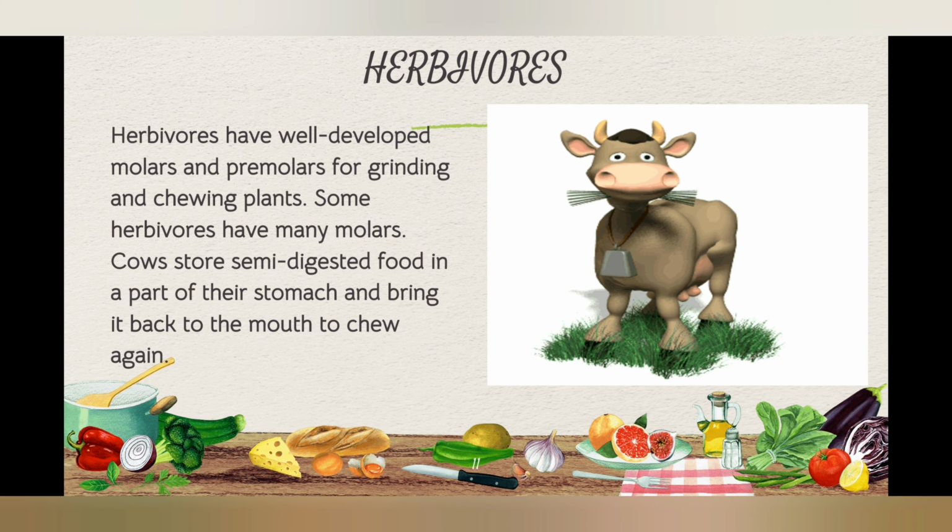So students, to whom will you call herbivores? Herbivores have well-developed molars and premolars for grinding and chewing plants. Some herbivores have many molars. Cows store semi-digested food in a part of their stomach and bring it back to the mouth to chew again. They are called herbivores.